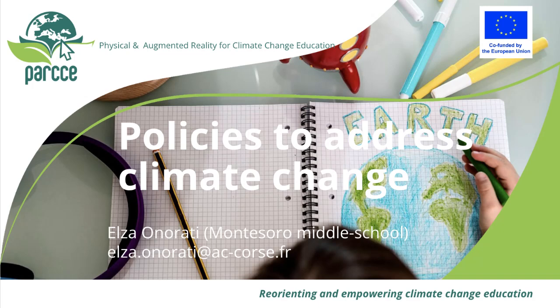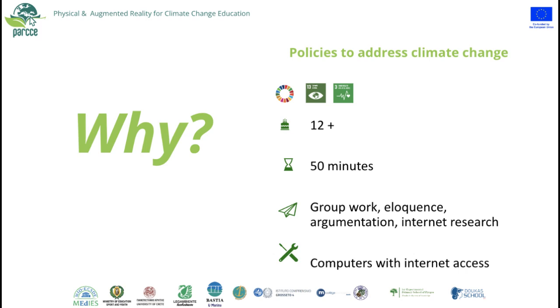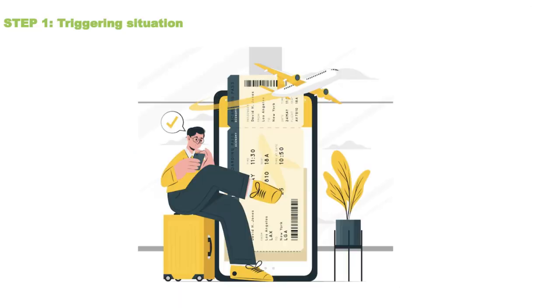Today we're diving into how teachers can effectively explain climate change policies to students. That's right. The goal is to help students understand the impact of their transport choices on the environment. Exactly. So, how do we start this lesson? We begin with a relatable scenario. For instance, let's talk about Paul.